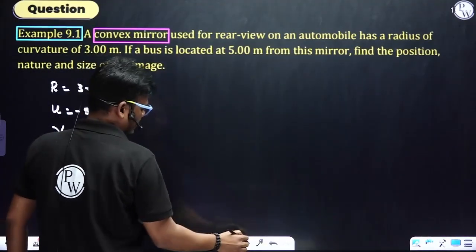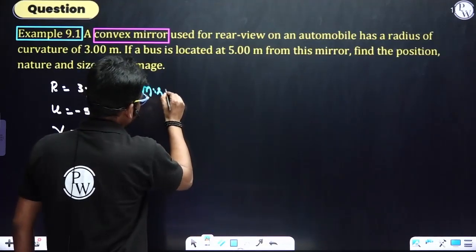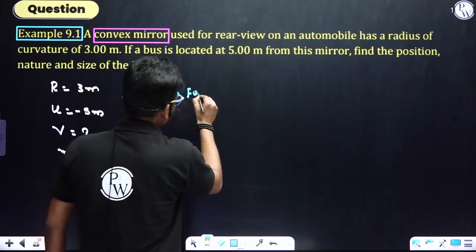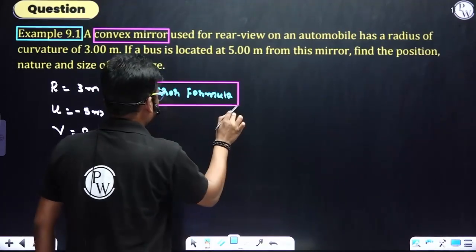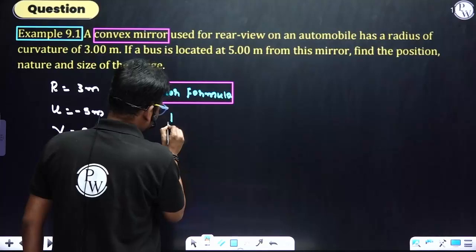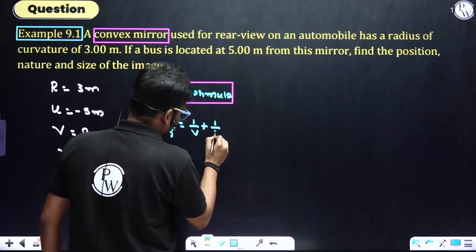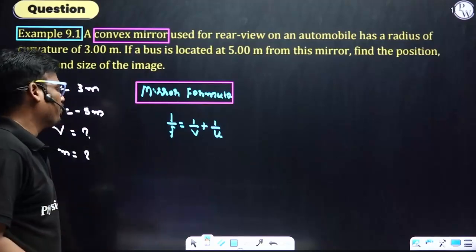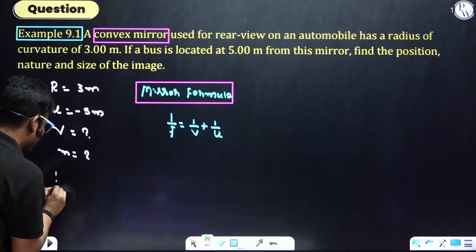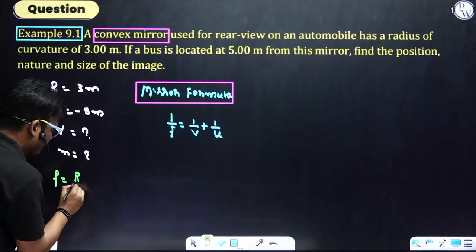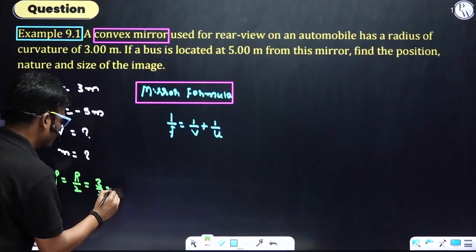So from the formula, what is that formula? Mirror formula. Before the mirror formula, we need the f value, right? 1 by f is equal to 1 by v plus 1 by u. We don't have the value of f, but we have a relation between f and r. f is given by r divided by 2, half of the radius, that is 3 by 2 meter.